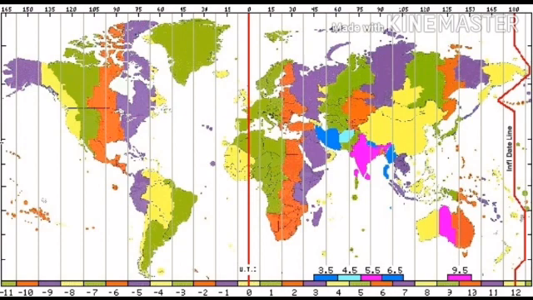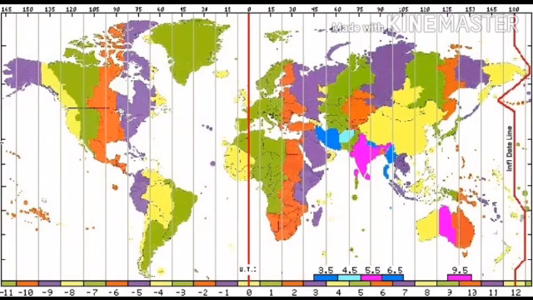Then after 12 noon you will have a shift in the day. So if it is 5th of June at 120 degrees, at 0 degrees it would become 6th of June.